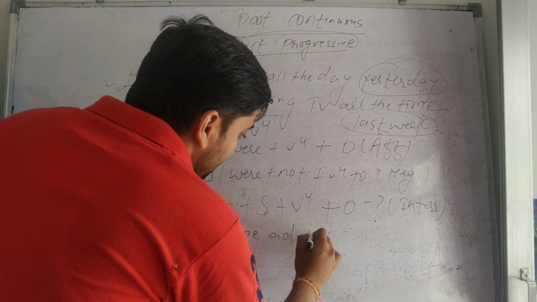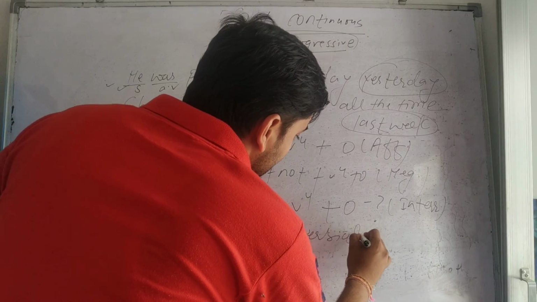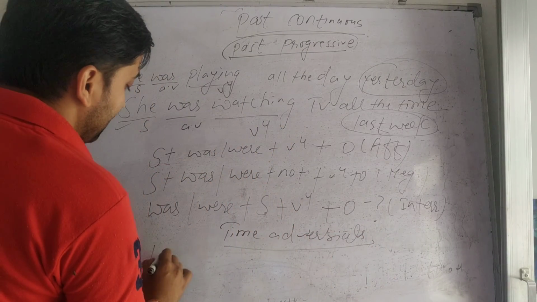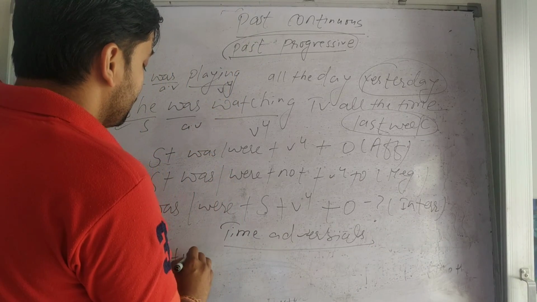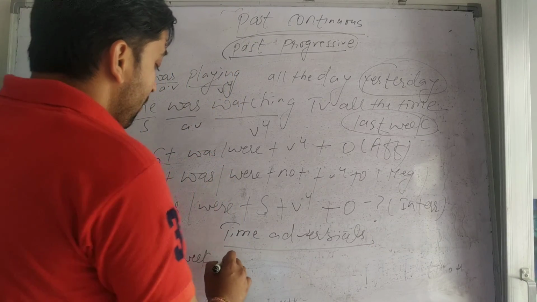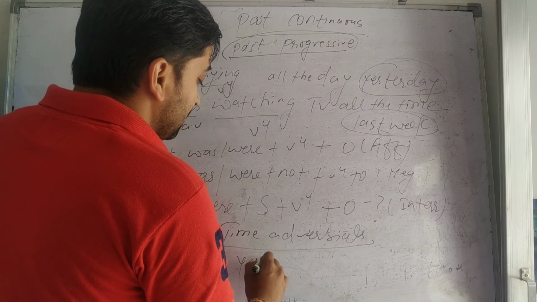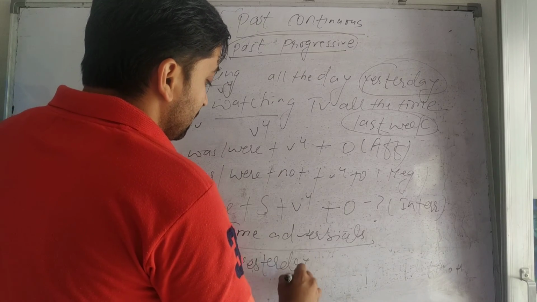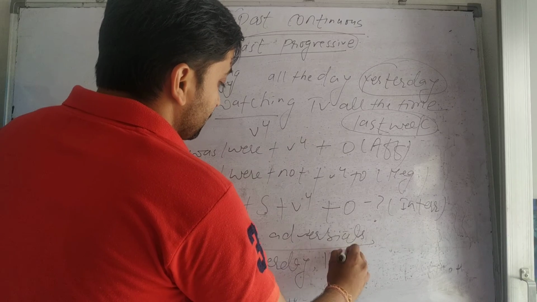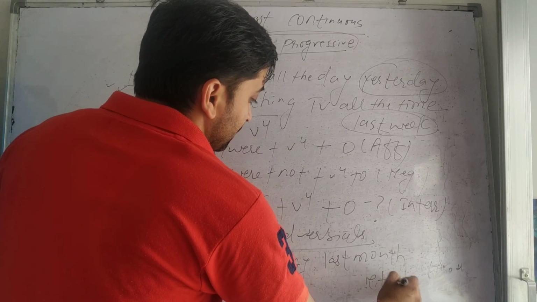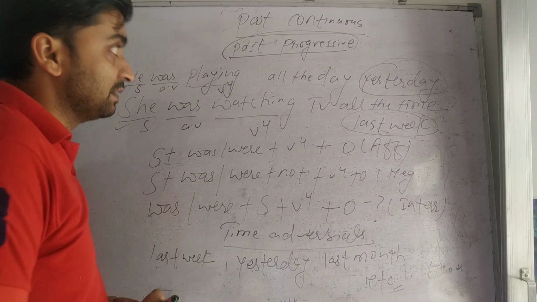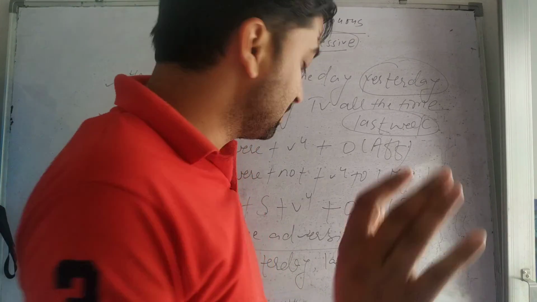Okay, generally. So what are the time adverbials for this? The same time adverbials as we have talked about in simple past. Last week, all the time last week. Similarly, all the time yesterday, last month, etc. These are the time adverbials used in past continuous tense.